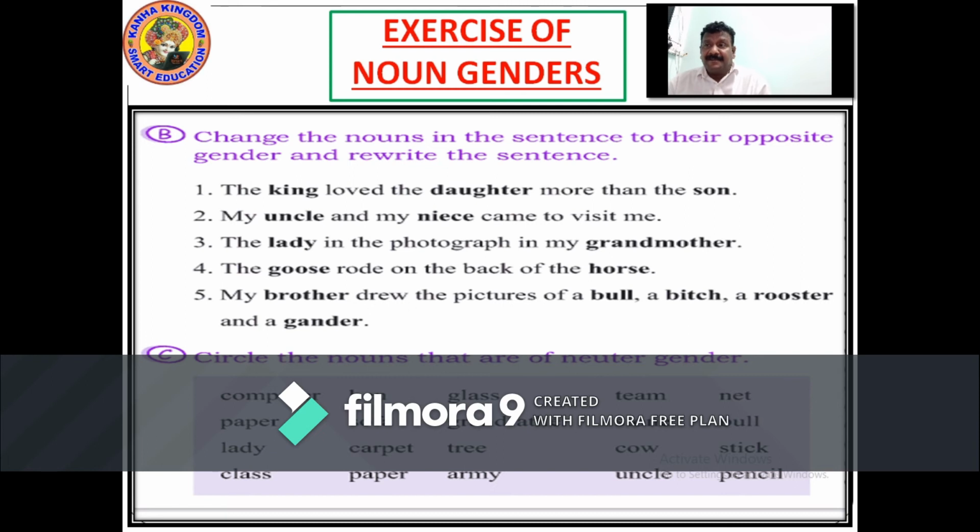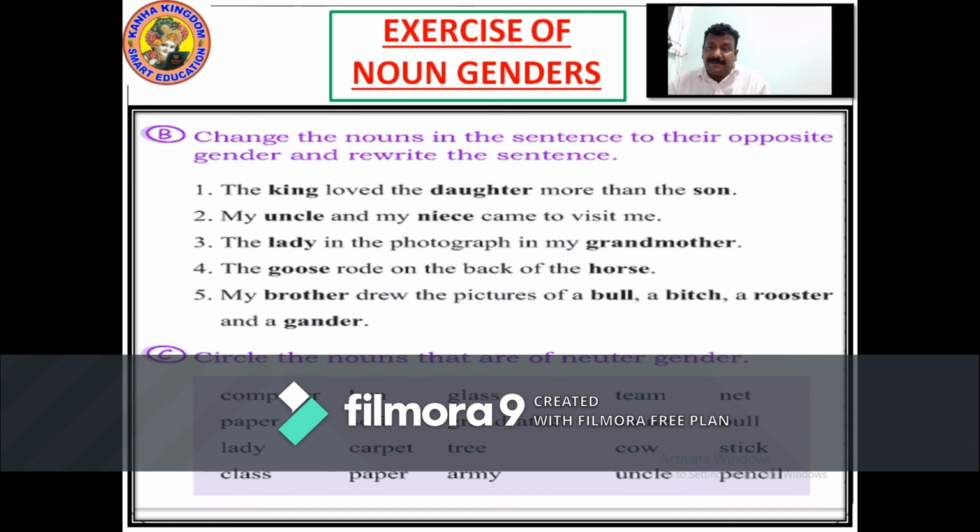My sister drew the picture of cow, dog, hen and a goose. So now let's see, circle the nouns that are neuter gender.